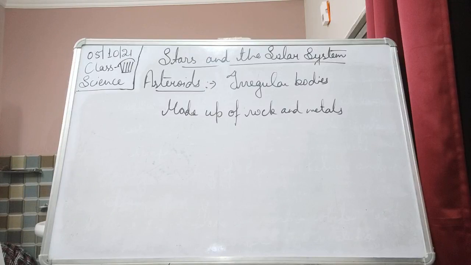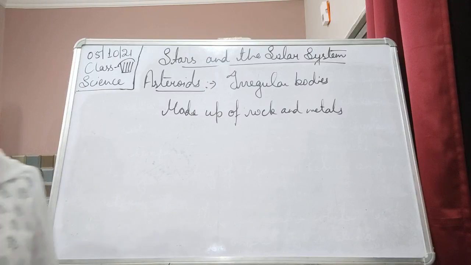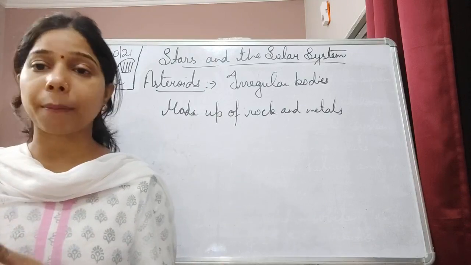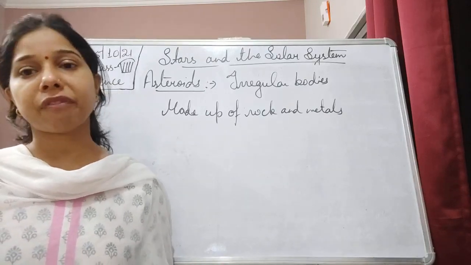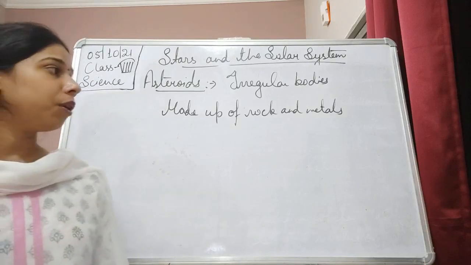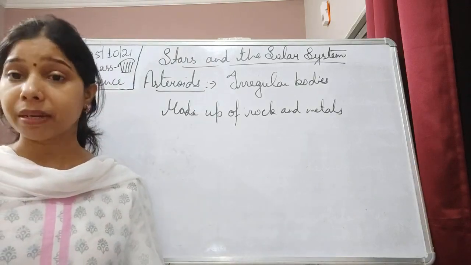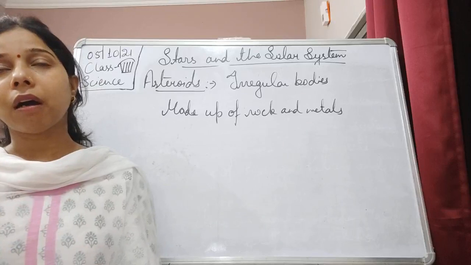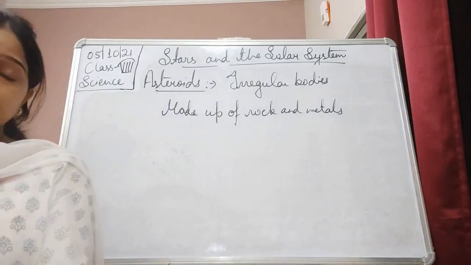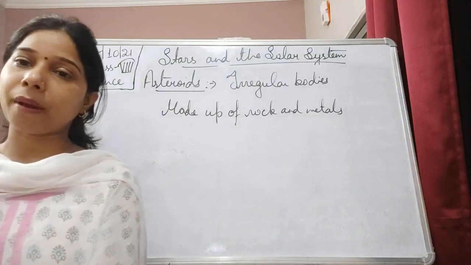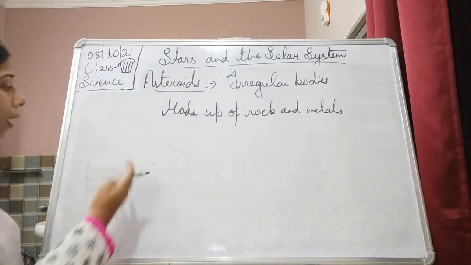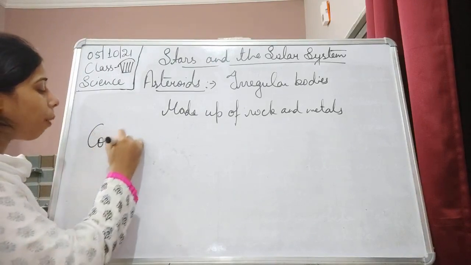Okay, so it is believed that due to collision, or since the planets did not combine together, the formation of asteroids occurred. So asteroids are irregular bodies made up of rock and metals, and most of the asteroids are present in between Mars and Jupiter, which we call the asteroid belt. The next one is the comet, students.